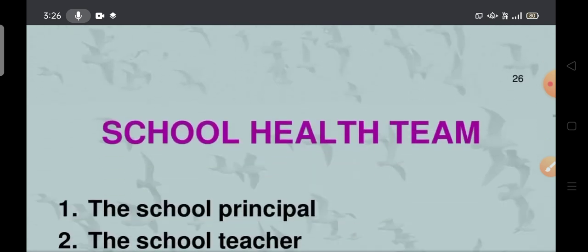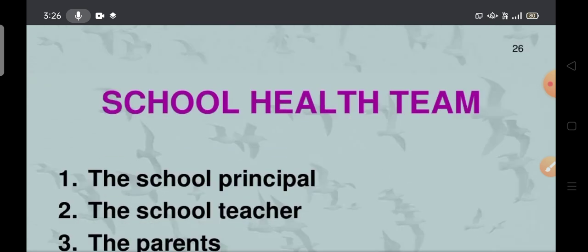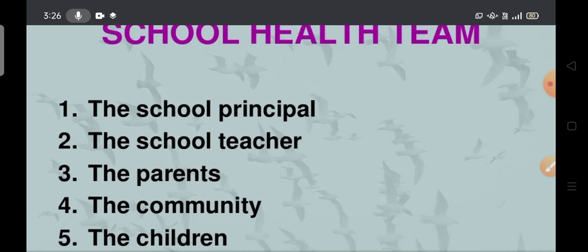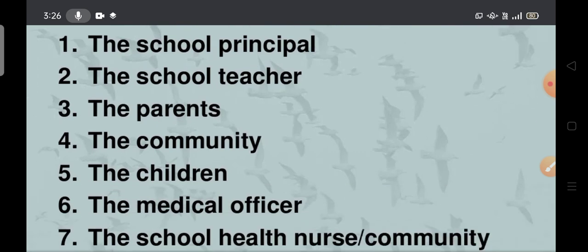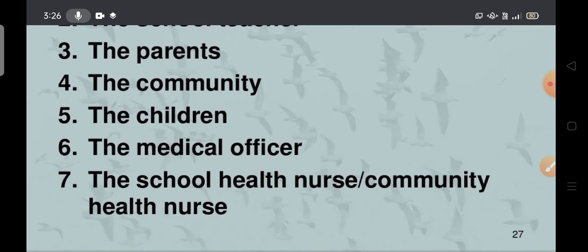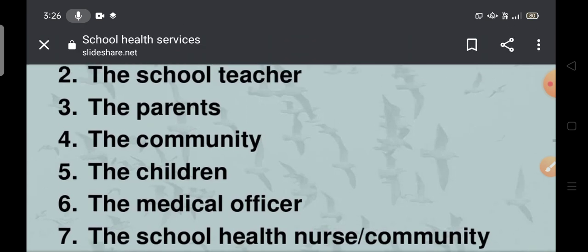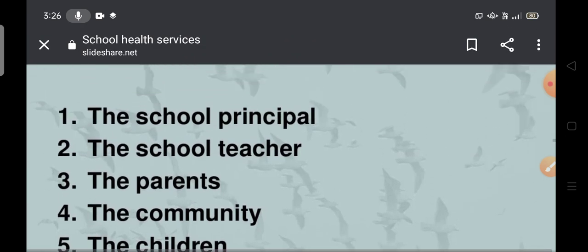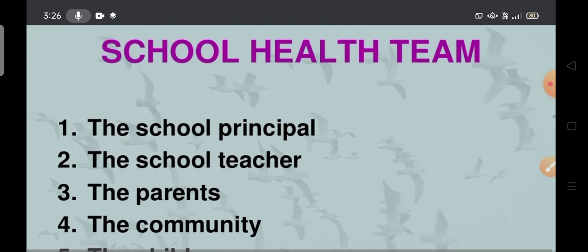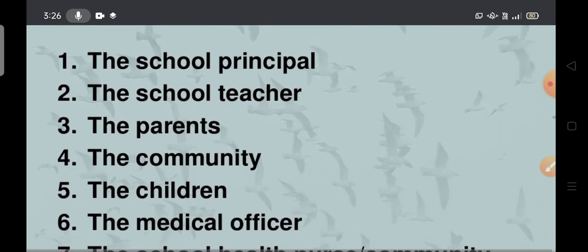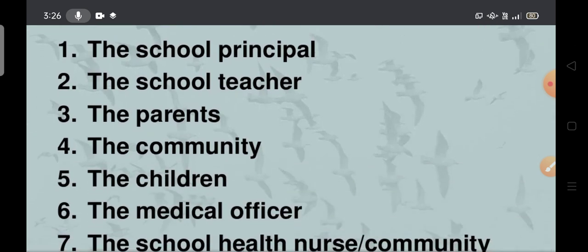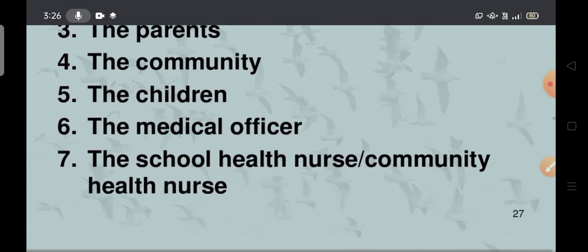Next, how many members will be there in the school health team? School principal, school teacher, parents, community, children, medical officer, school health nurse, and community health nurse. These are all the members who come under the school health team. Without the principal, there will be no school.